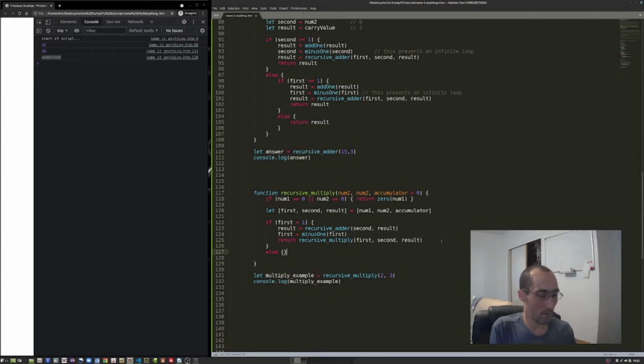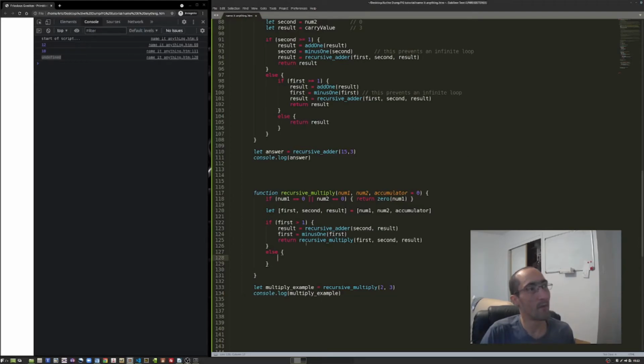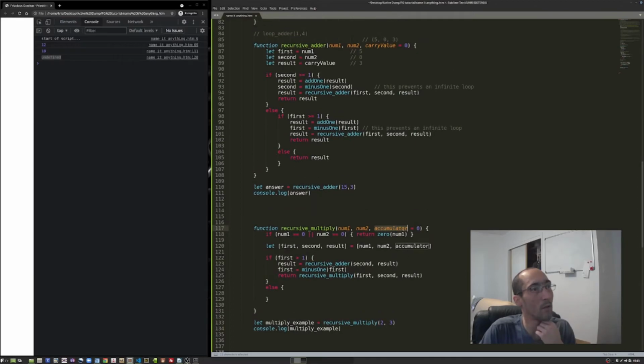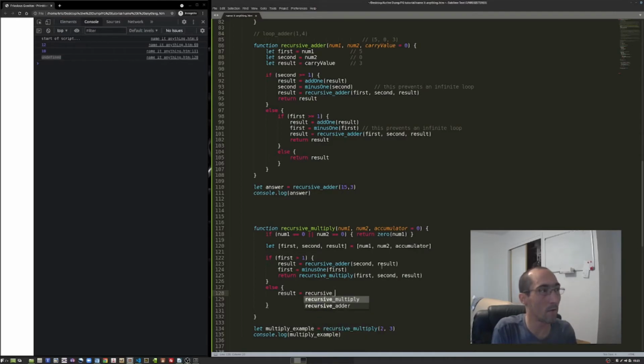So else. This is going to call our recursive multiply function using the first number we get, which is going to be -1, the second number we get, and then spit it out into a result. And the result is our accumulator. So the next time this function is called, it's going to have, now we can say result equals recursive adder.